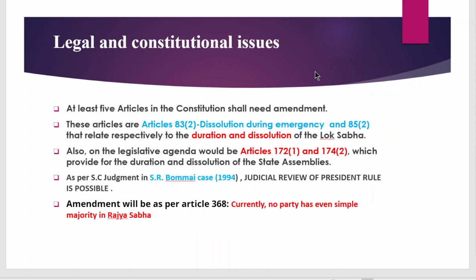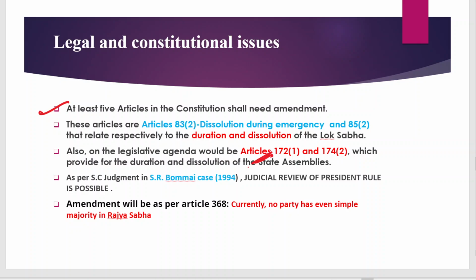But there are also legal and constitutional issues, because when simultaneous elections are introduced, the constitutional provisions need to be changed. At least 5 articles in the constitution will need to be amended, like article 83 clause 2 and article 85 clause 2, which deal with the dissolution and duration of the Lok Sabha, and also article 172 clause 1 and article 174 clause 2, which deal with the duration and dissolution of a state assembly. So they need to be removed.